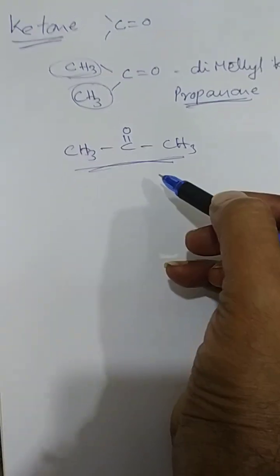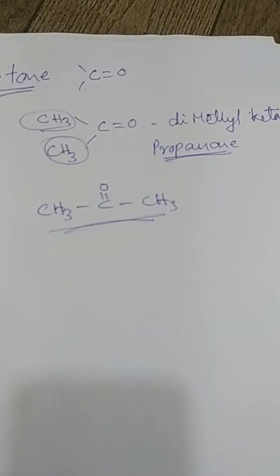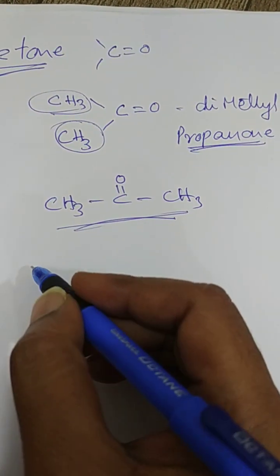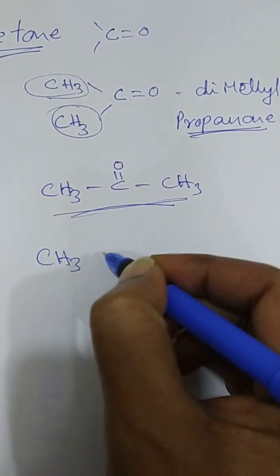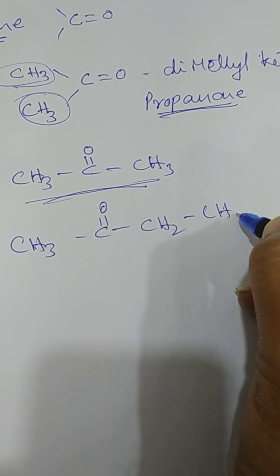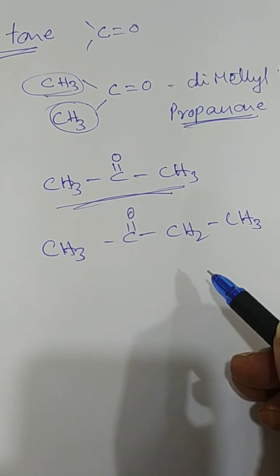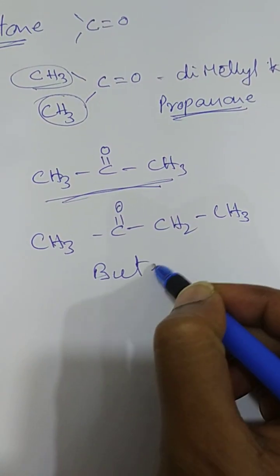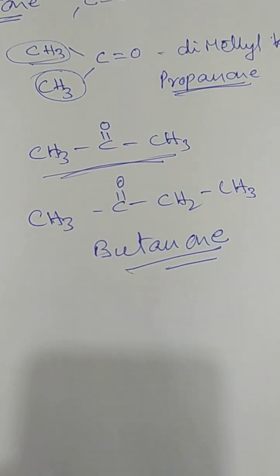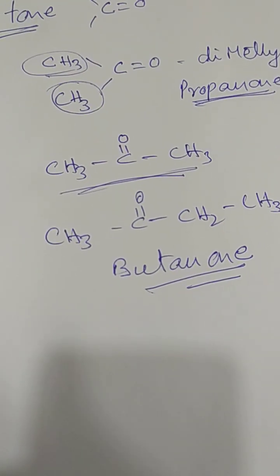Now you can understand the seriousness of this. Actually, it will always make a compound with the mid of the structure. Next, what is the name of this compound? How many carbons are there? Four carbons. So this is called butanone.